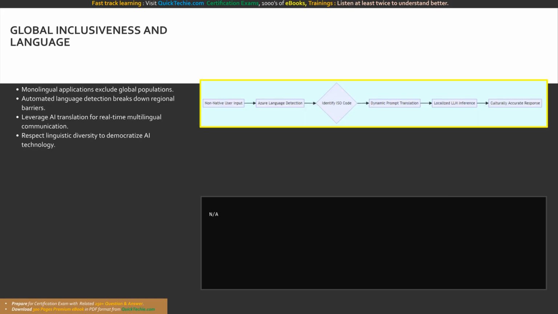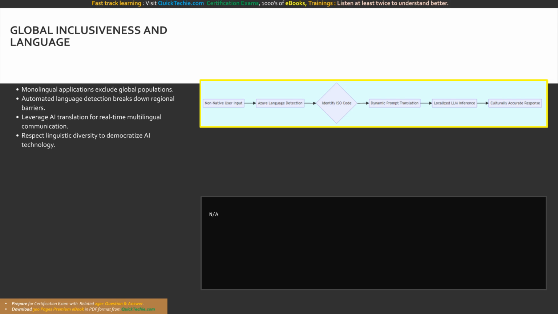Inclusiveness extends beyond physical and cognitive abilities. It also encompasses cultural and linguistic diversity. A truly responsible AI solution must reach global audiences and support multiple languages and regional dialects. If an enterprise AI application only processes and generates content in English, it actively excludes billions of non-native speakers around the world. To mitigate this, developers must leverage natural language processing or NLP to break down language barriers.